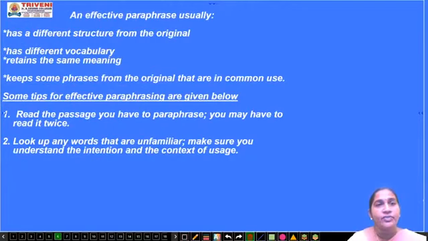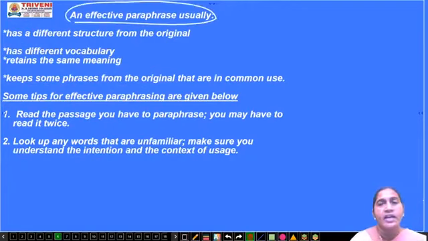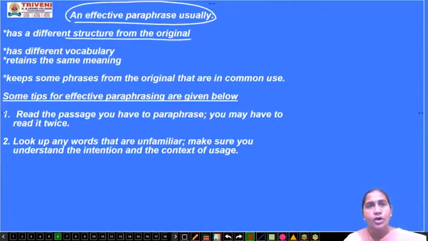Next one, what are the things that should be kept in mind while writing a paraphrase? An effective paraphrase usually has a different structure from the original. Means you should not use the same vocabulary or the same sentence when you write a paraphrase. It should be different, a different structure, means sentence formation should be different. Suppose the sentence is in active form, you have to change it into passive form. But while changing that sentence, you have to be very cautious. You should not change the meaning of it.